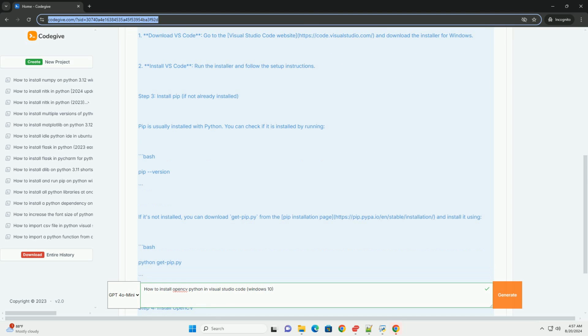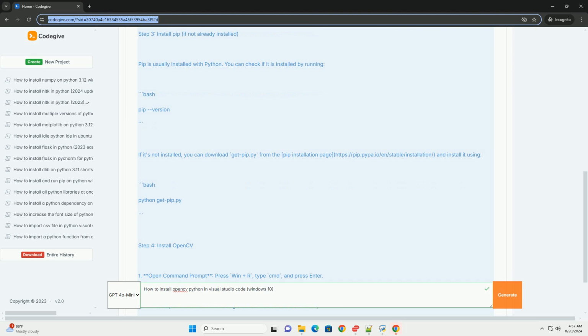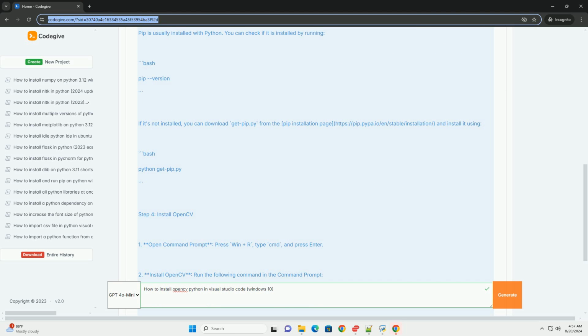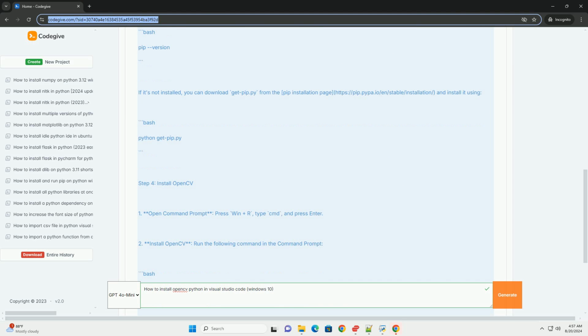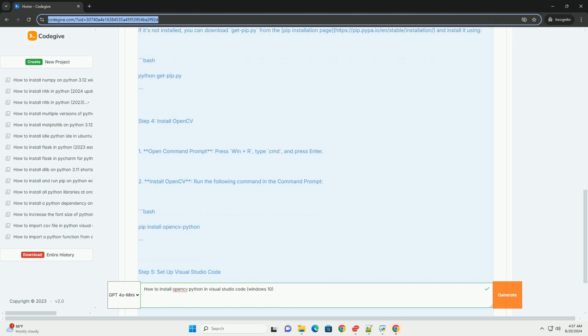Step 3. Install pip. If not already installed, pip is usually installed with Python. You can check if it is installed by running bash pip --version. If it's not installed, you can download get-pip.py from the pip installation page, pip.pypa.io, and install it using bash python get-pip.py.